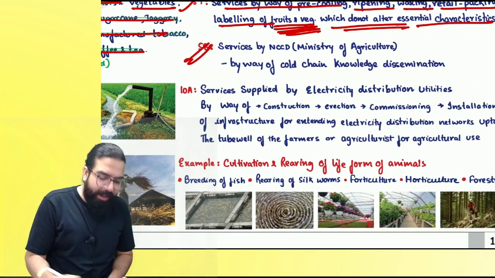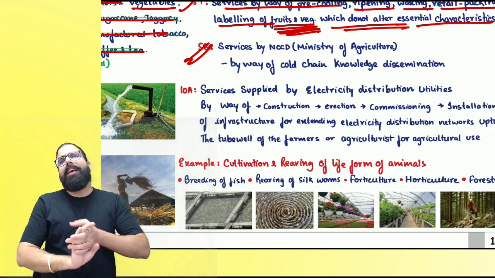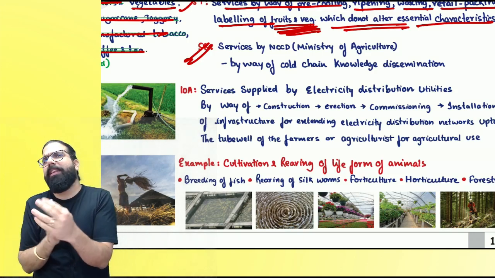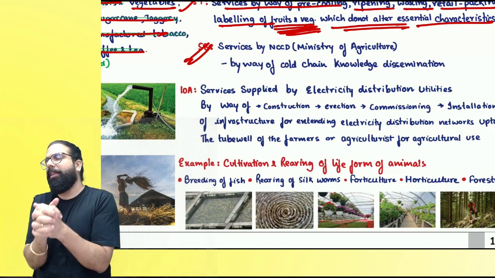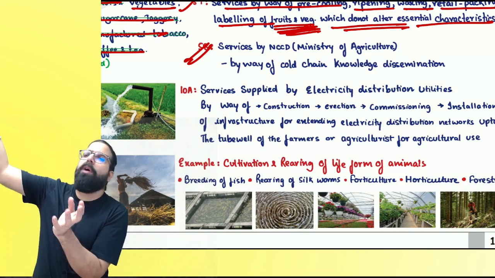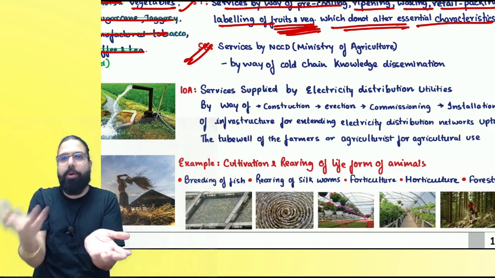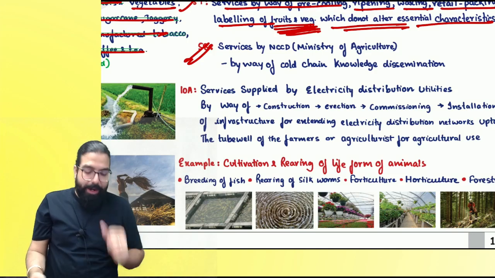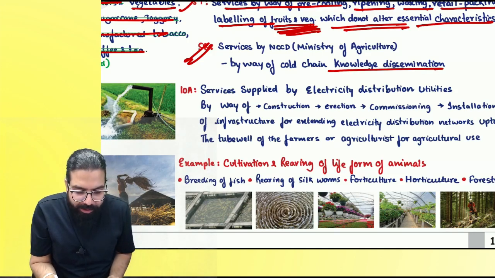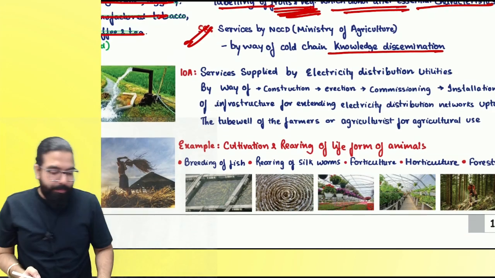Then we have NCCD. NCCD is what, everyone? National Cold Chain Development Authority. Whatever is the full form, you understood? National Cold Chain Development. What they do is they teach people how to take apples from Kashmir to Kanyakumari. Correct. Knowledge for cold chain is being provided. So they give knowledge dissemination. Their services are also exempted.